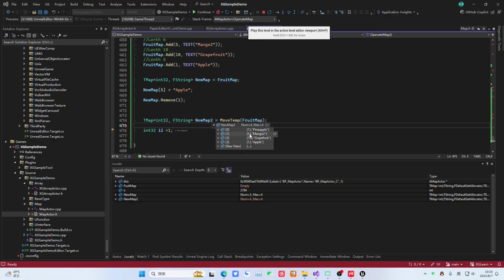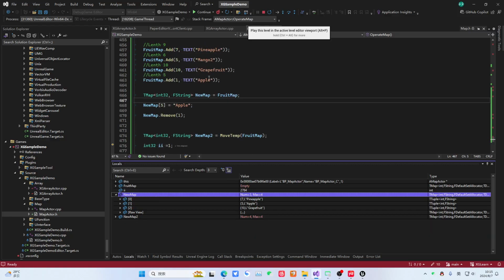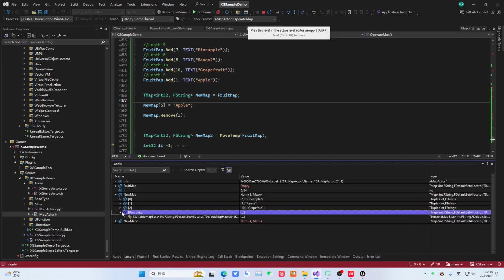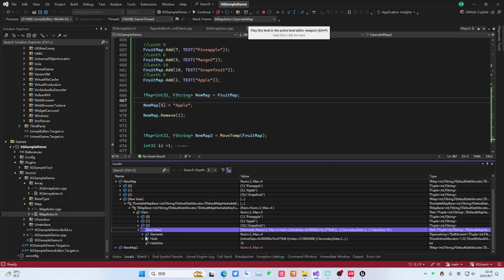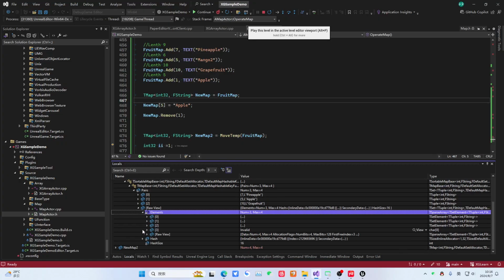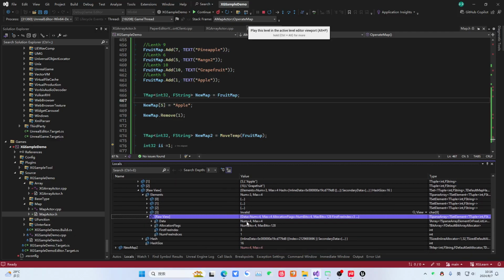That means 4 elements. We are focusing on the new map. We can also see the elements inside it. It has 3 elements. Originally, it had an element called ample, right? It's the sample where K equals 1, right? Let's click down here again. Click, click, click, click. Then let's click again. Right, look at this place. There's also one. You can click again. You will find that the number in this place equals 4.